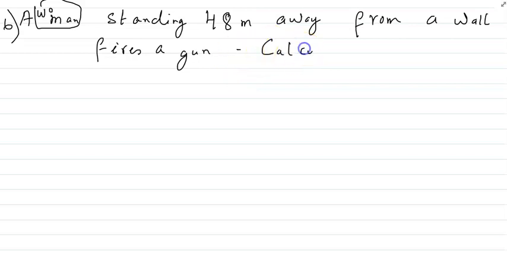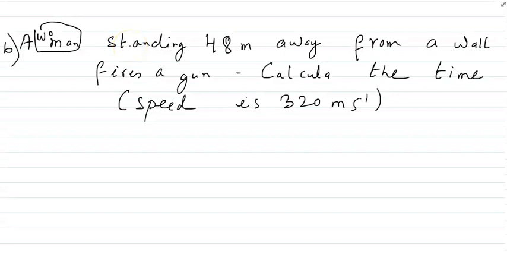Calculate the time. In this question, a woman is standing 48 meters away from a wall and fires a gun, so we have to calculate the time. Speed is given, 320 meters per second. Till now, any doubt you can ask me.